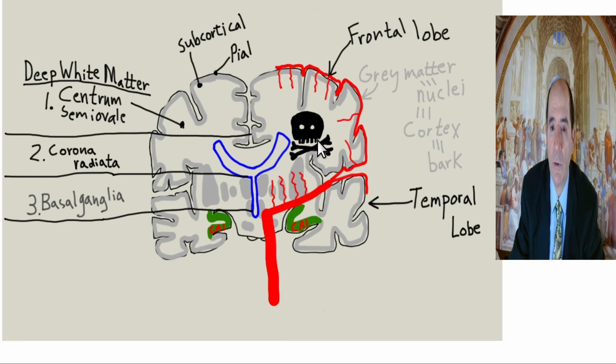So you drop the pressure too low, you stroke out the watershed area, okay? Pressure's too high, you'll often get a lacunar infarction right here. These are called the lenticulostriate arteries going to the basal ganglia. Ganglia means nuclei, cell bodies of neurons, okay? Basal means the bottom of the brain. This is considered the bottom of the brain in terms of the supratentorial brain.